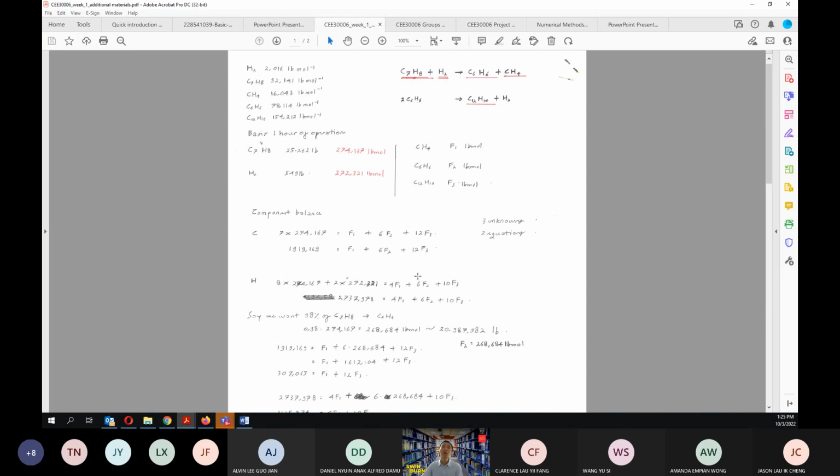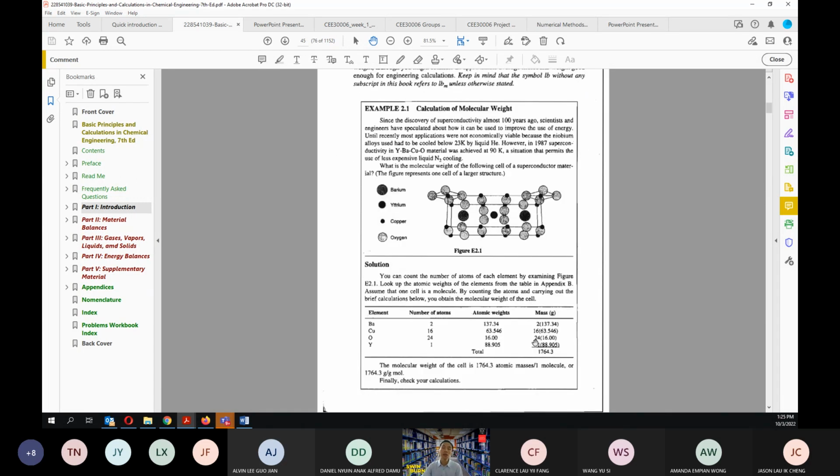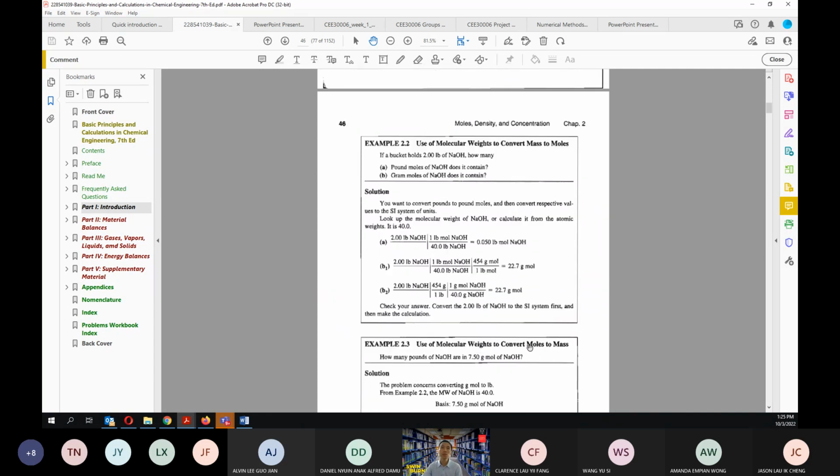Then these things probably will be confusing as to how did I know whether this one is the gram mole or the pound mole. So this is where I'm showing you the thing. So this one is the page. What is page? This is 46.